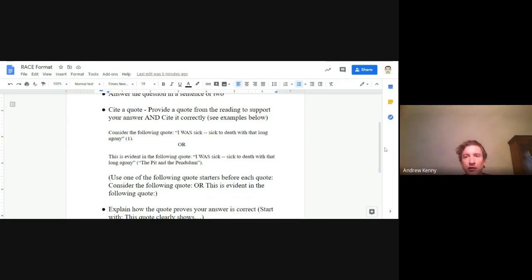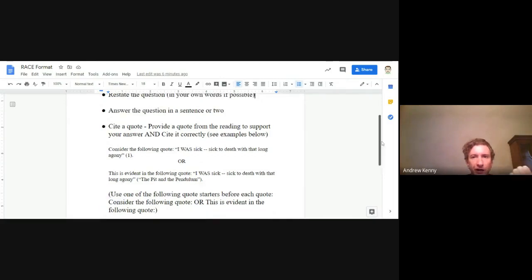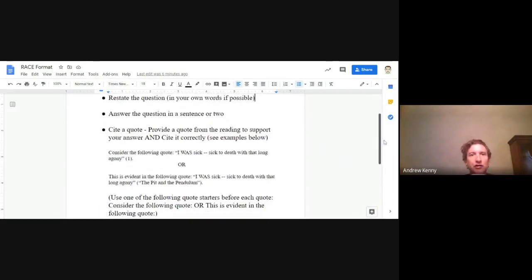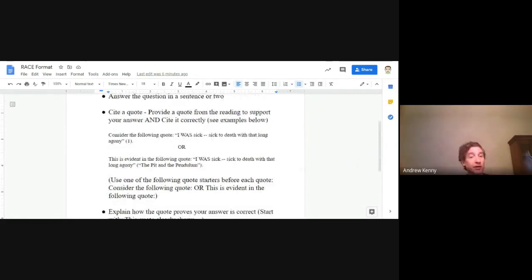Okay, so we're 3 parts down. We have the R down. We've restated the question in our own words if possible. We have answered that question in a sentence or two. Then we cite a quote, and we start our quote by saying, consider the following quote, or this is evident in the following quote. So you don't just want to stick a quote in. You want to open up the quote by saying, look at this quote, or this quote clearly proves this or shows what I'm proving, anything like that.